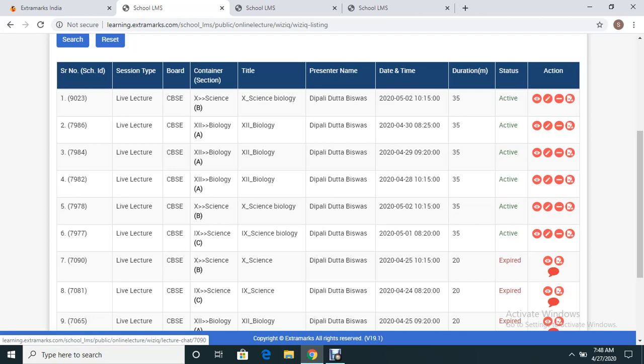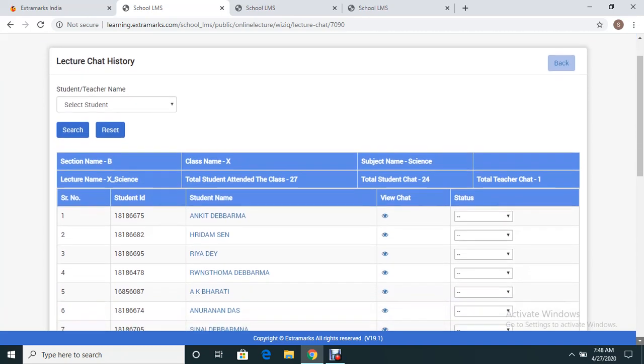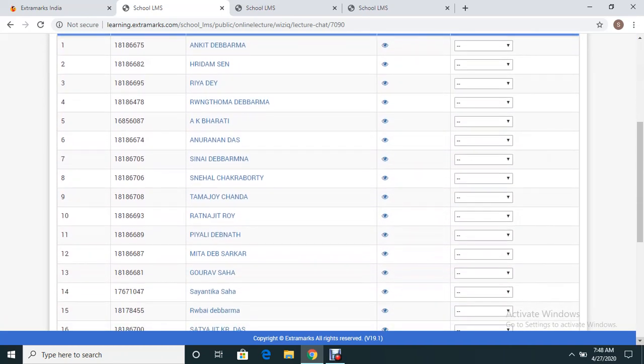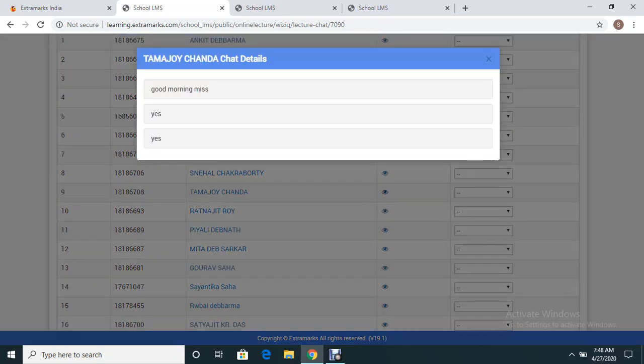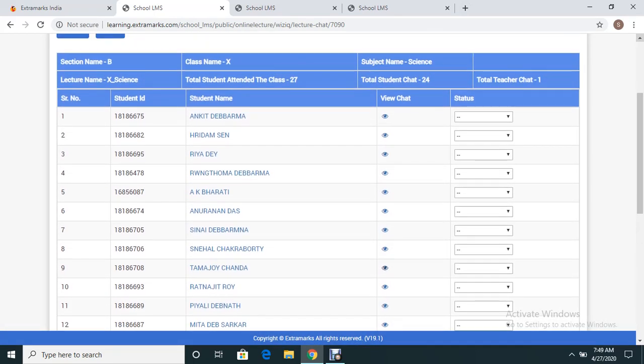Now, when you open the lecture chat, you will be able to see which students have attended your session, and what they have actually written during the lecture period. So you can open any student's chat randomly and see how he or she has communicated. I have opened the chat box of Tamajoy Chanda. He has written, "Good morning, Miss. Yes, yes." So this way, we are also allowing you to access and see the chat box of every individual student.